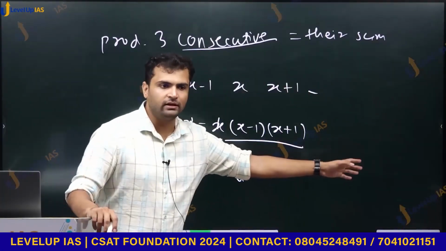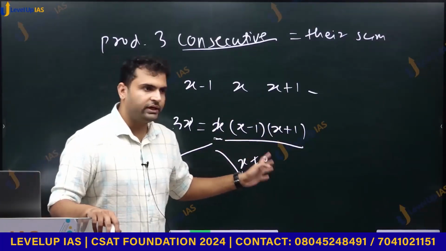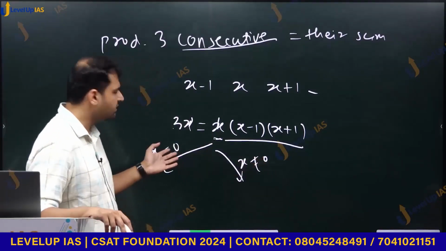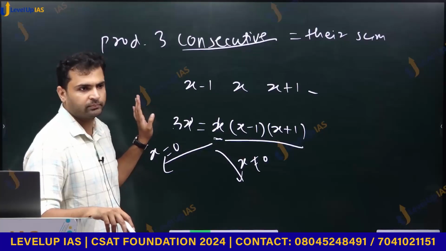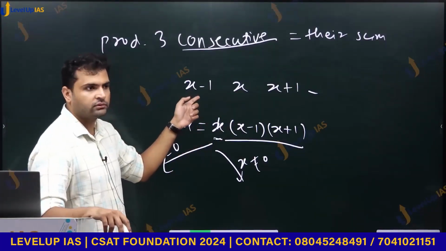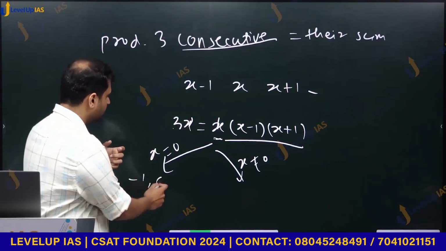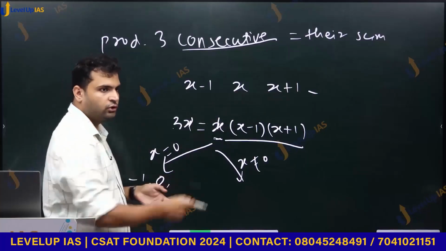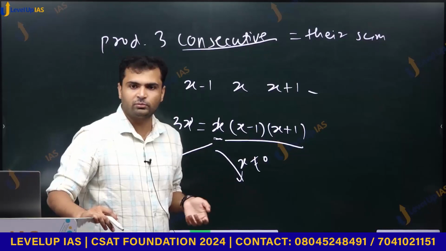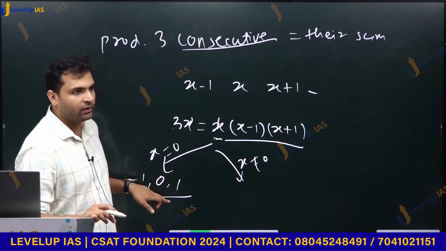Because we wanted to cancel, we can only cancel when x is not 0. That is why I ensure that x is not 0 in one case, and in the other case I will consider x equal to 0 separately. So when x is 0, what is x minus 1? Minus 1. And what is x plus 1? 0 plus 1 is 1. Brahmagupta told us 0 plus 1 is 1. So this is one triplet we have.